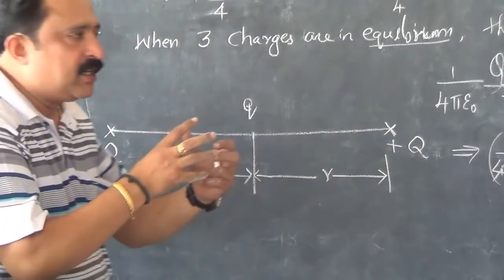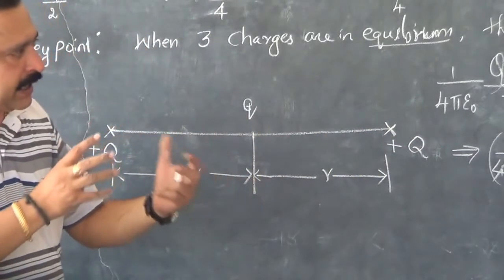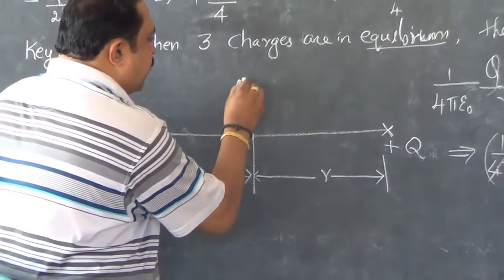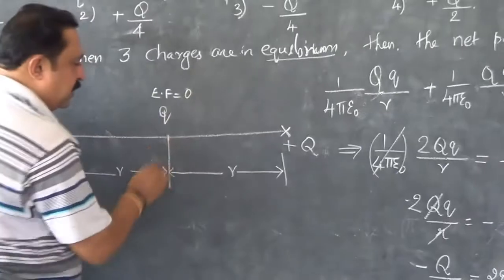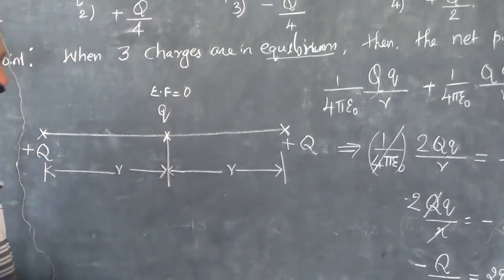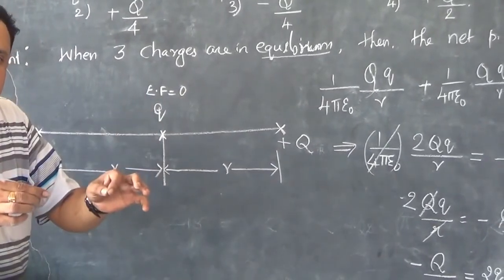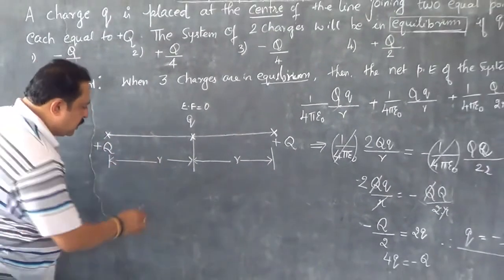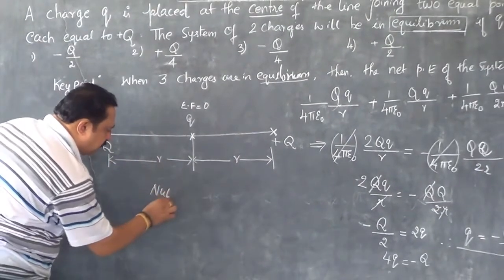So both the fields are equal and opposite in direction, they cancel out. So the net field at Q becomes equal to 0. Such a point where the net field is 0 is called a null point of the electric field.